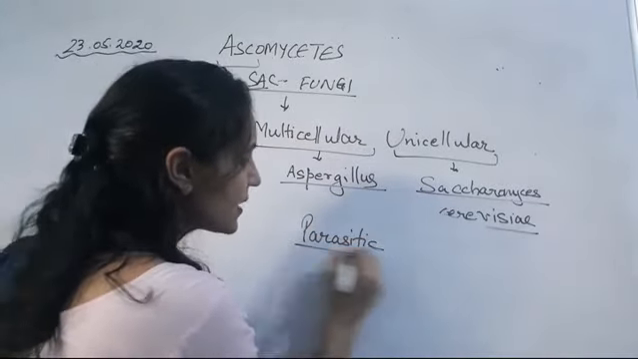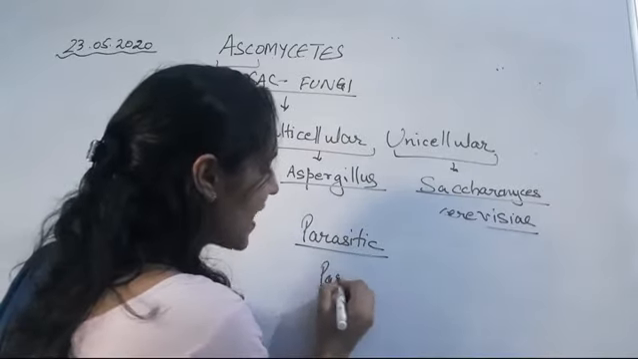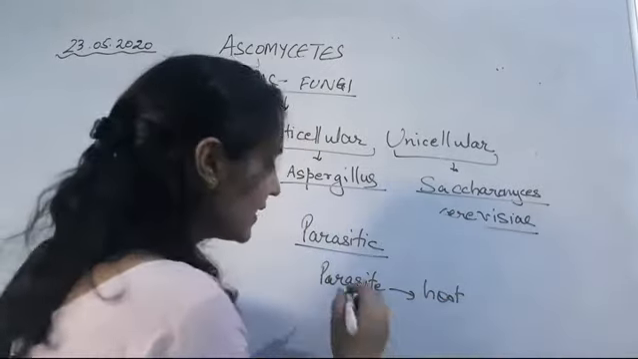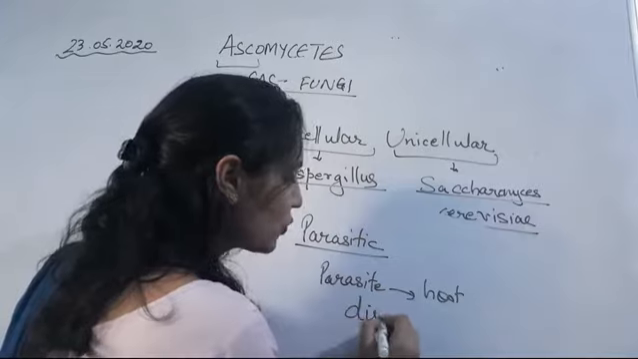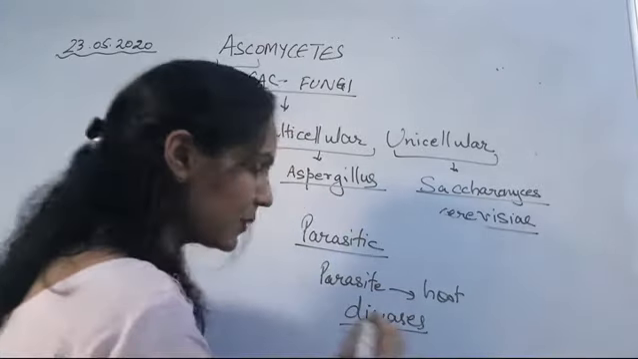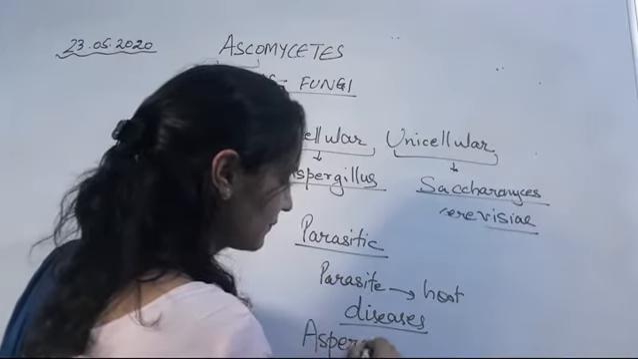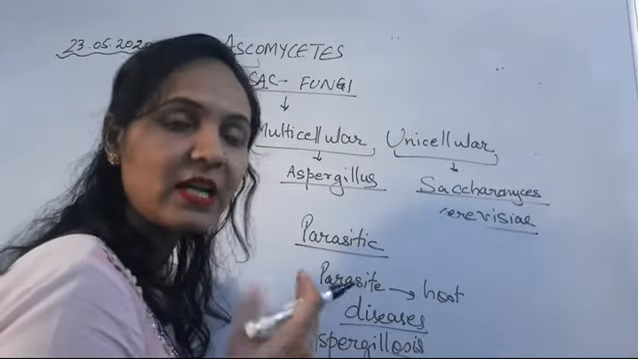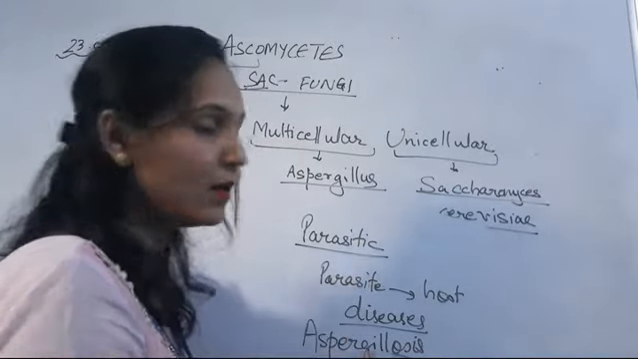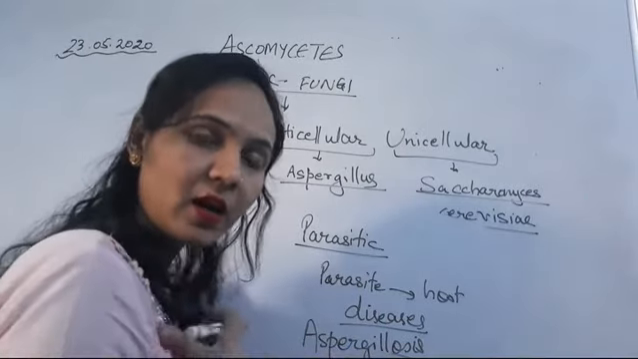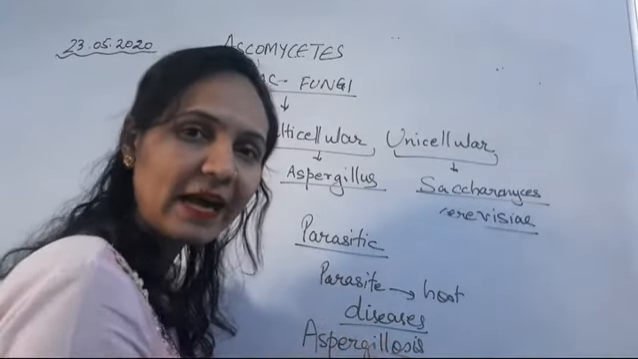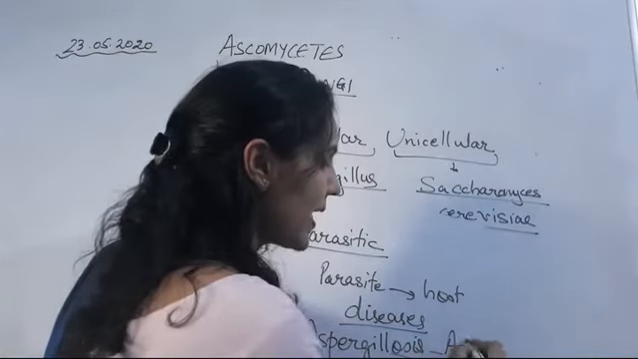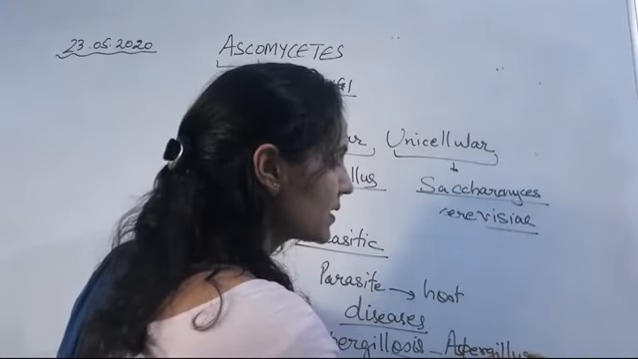The third one, they also act as parasites. So their mode of nutrition is parasitic, that means they depend on a host for nourishment. They basically cause diseases in human beings and plants, for example aspergillosis. Aspergillosis is a condition in human beings where the lungs are blocked by the growth of fungal hyphae. हमारे जो lungs हैं उनमें hyphae growth हो जाती है जिसकी वजह से जो cavity है lung में वो block हो जाती है. The person is unable to breathe. That is caused by Aspergillus, which is a multicellular fungi.